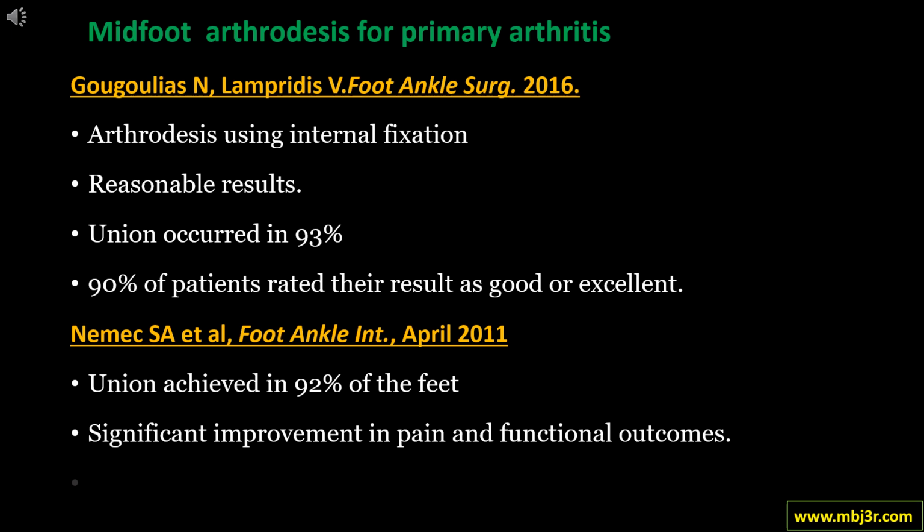Outcomes following midfoot arthrodesis. There was one study in Foot and Ankle International, April 2011, published on a series of 104 feet that underwent a midfoot arthrodesis with internal fixation for primary midfoot arthritis. Union was achieved in 92% of the patients with a significant improvement in pain and functional outcome.